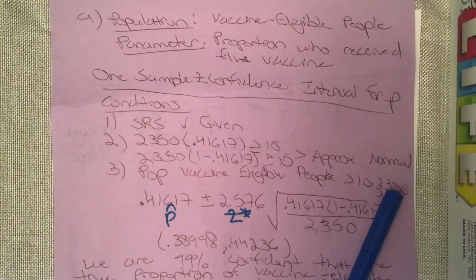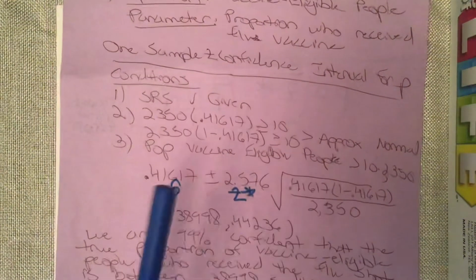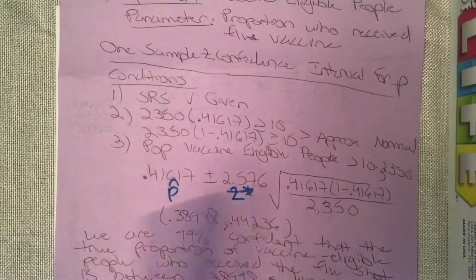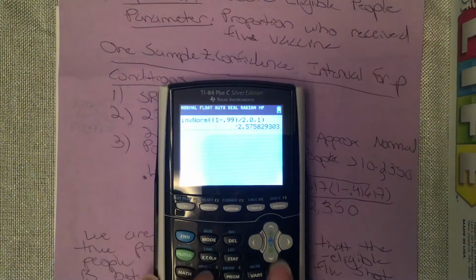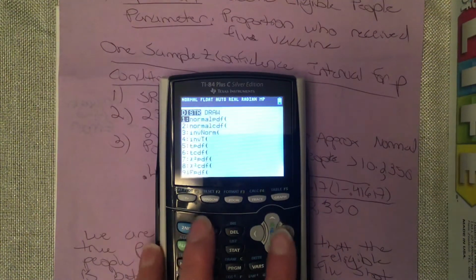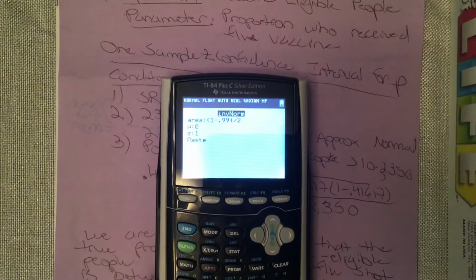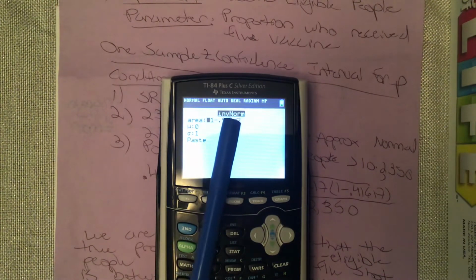So now I'm going to go ahead and just do the math for the confidence interval. So for the 1 sample confidence interval for proportions, you start with your P hat, okay, which is the same guy from there, and then Z star. Okay, so if you forget how to get Z star, it is under second vars, and you're going to go to inverse norm, and then it's just 1 minus your confidence divided by 2. So you can even type it into the calculator like that. Just make sure you use parentheses.